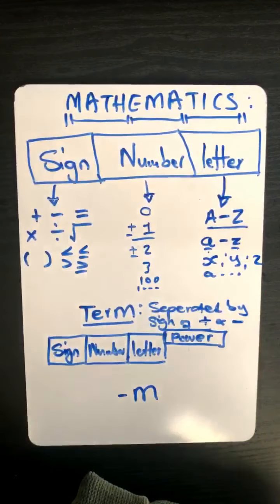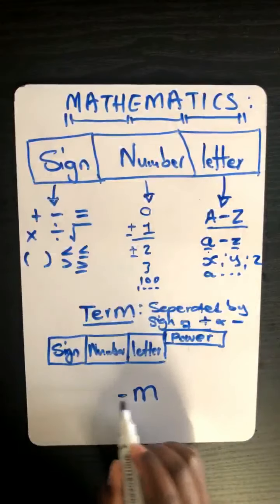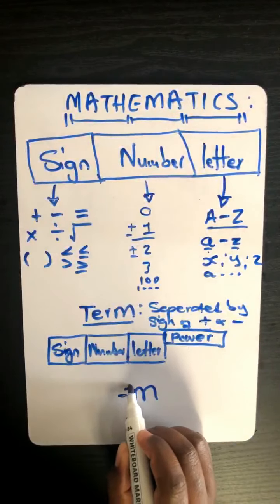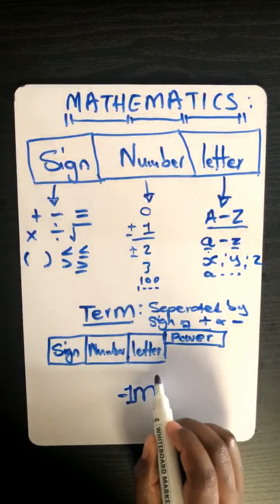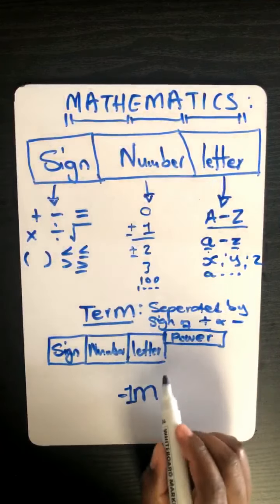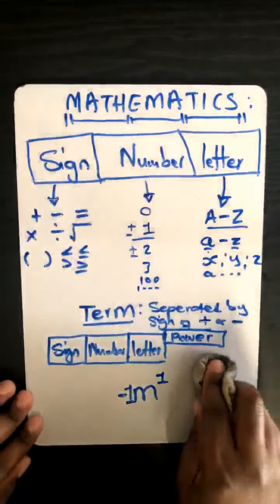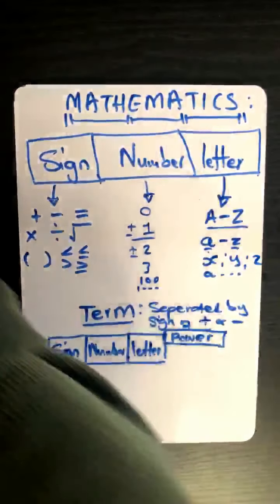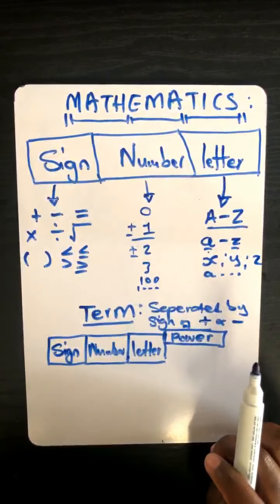Sign is negative. The number is 1. Letter. Power is positive 1. 100%. So the sign is negative. The number is invisible 1. The letter there is M, and then the power, what is it? Yes, invisible 1. 100%. So now that means you are confident in interpreting what we call a term.